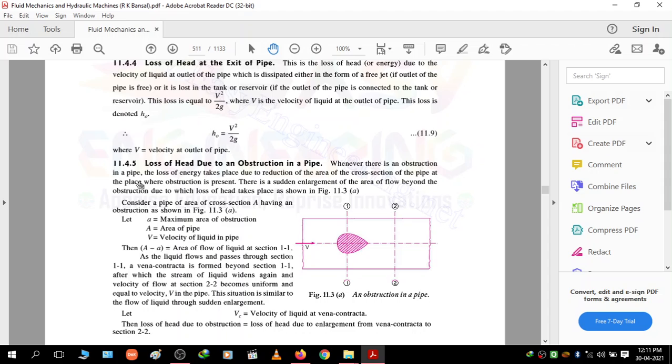Next is loss of head due to obstruction in a pipe. So whenever there is an obstruction, जेव्हा fluid flow मध्ये एखादा obstruction असतो, so the loss of energy takes place due to reduction of area of the cross section of the pipe at the place where the obstruction is present. So ज्या ठिकाणी तो obstruction असतो, तर तो obstruction म्हणजेच काय की तो फ्लो एरिया रिड्यूस करतो, आणि त्या रिड्यूस्ड फ्लो एरियामुळंच हा लॉस ऑकर होतो.